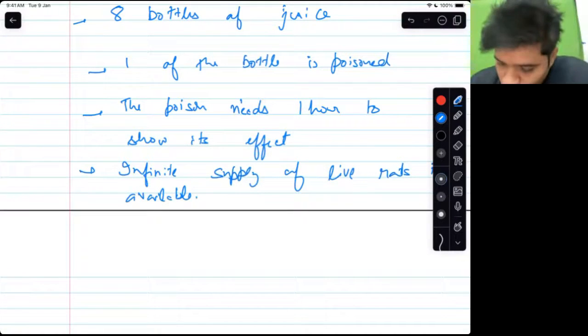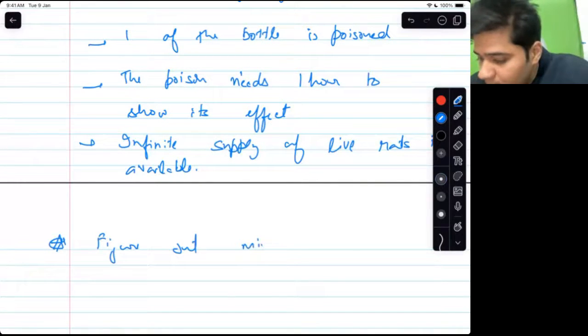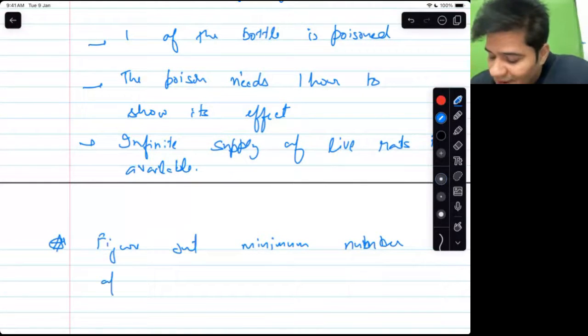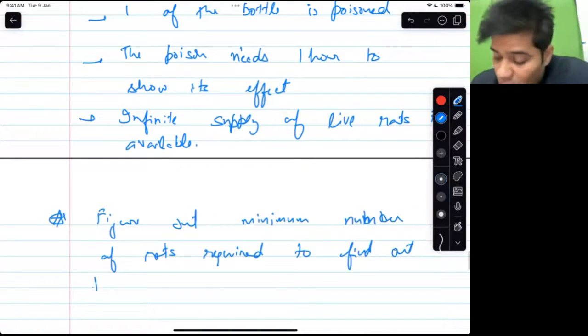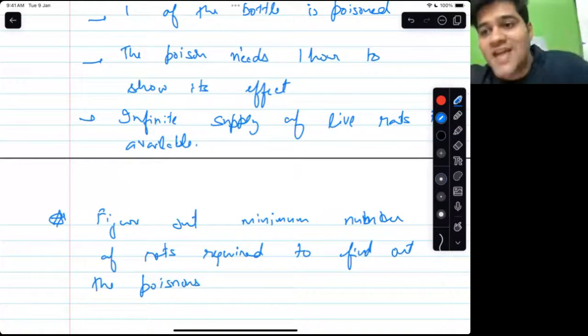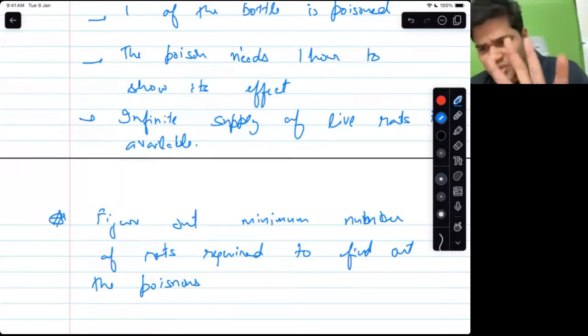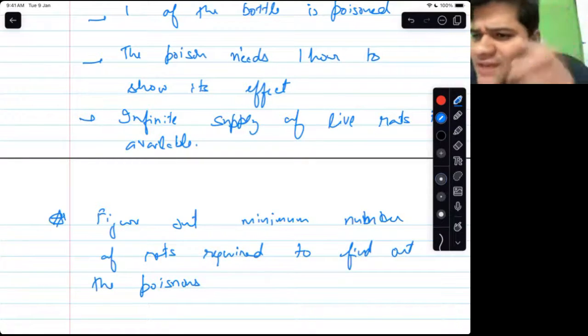So your job is what? Figure out the minimum number of rats required to find out the poisonous bottle within 1 hour. If I would increase the time, even 1 rat is enough. So think about this. If I would increase the time, even 1 rat is enough.